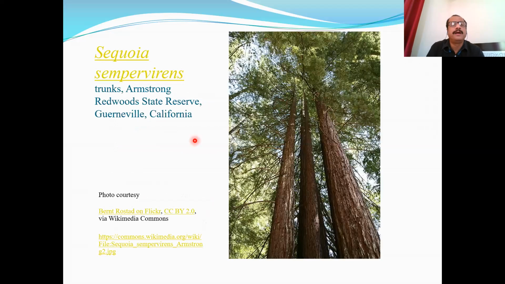Okay, see here, Sequoia sempervirens. This is the tallest plant of the world. This is the tallest tree of the world, having a height of 379 feet, that is equal to 115.5 meters. 115.5 meters is the height of this plant. This is a living plant. This is the tallest plant of the world.